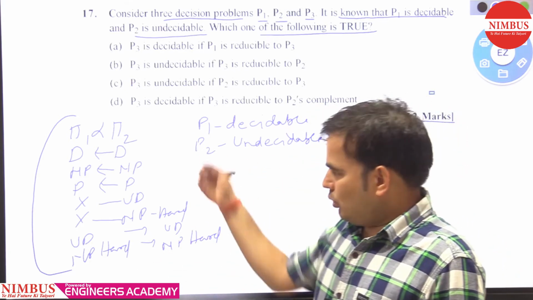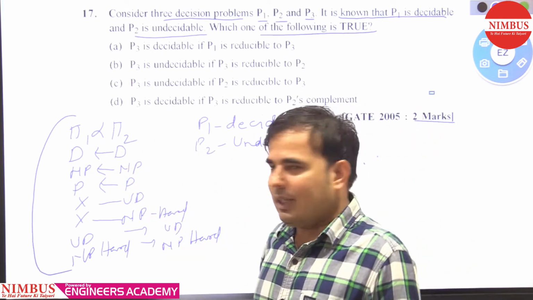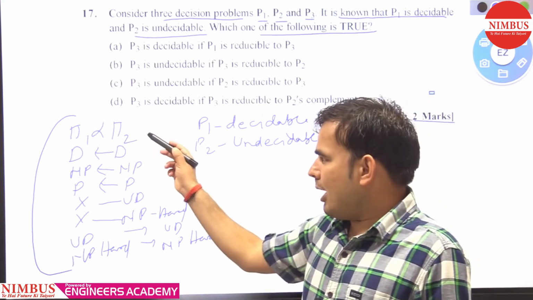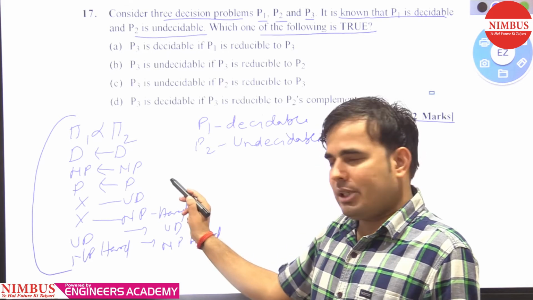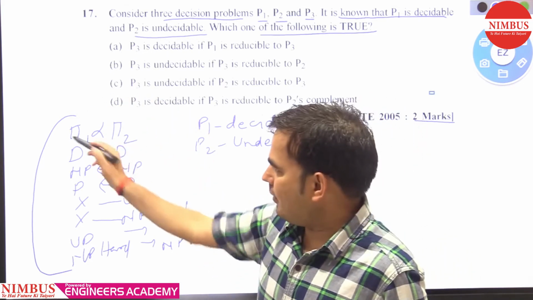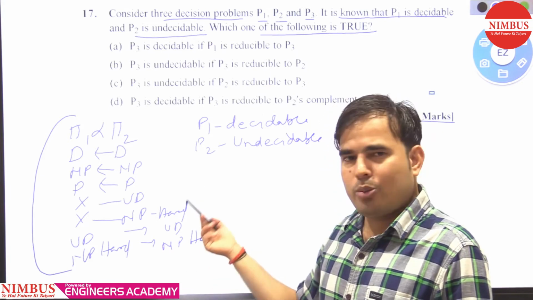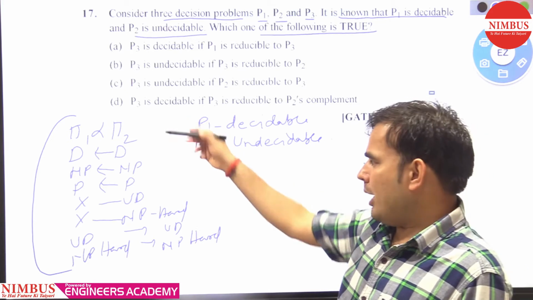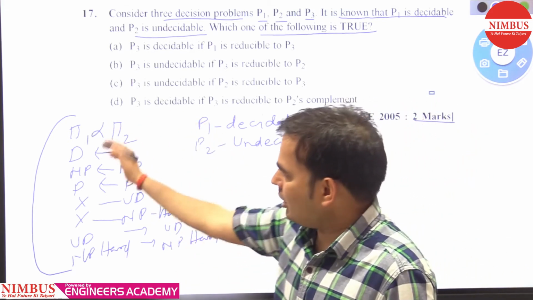So this is a theorem: if any problem is reducing into any other problem, and we have the information of one of them, then we can decide what is pi 1 and what is pi 2. If pi 2 is decidable, NP complete or polynomial time reducible, then pi 1 is decidable, NP complete or polynomial time reducible. If pi 2 is undecidable or NP hard, we cannot say anything about pi 1.